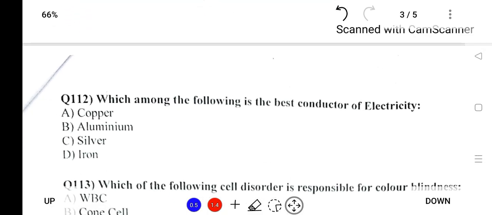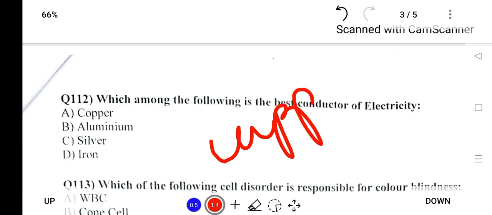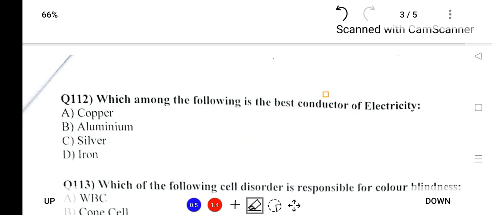Next, which among the following is the best conductor of electricity? Many aspirants think that it is copper because we use copper wire, but the best conductor of electricity is not copper but silver. Silver is the best conductor of electricity, followed by copper.